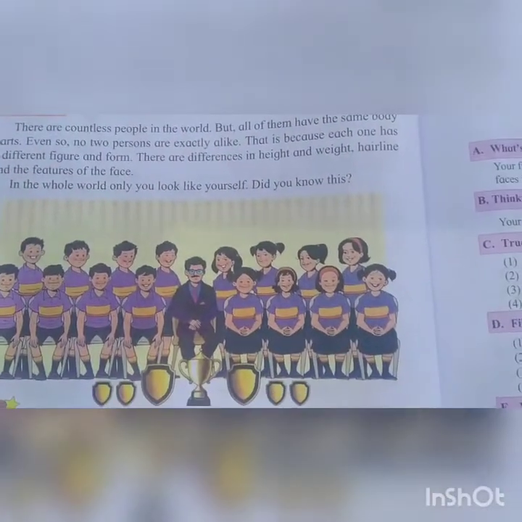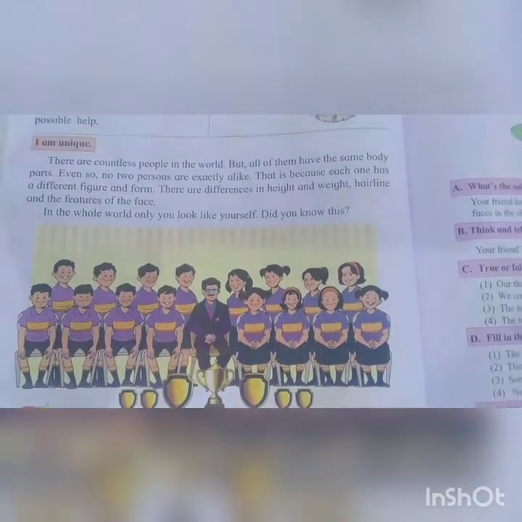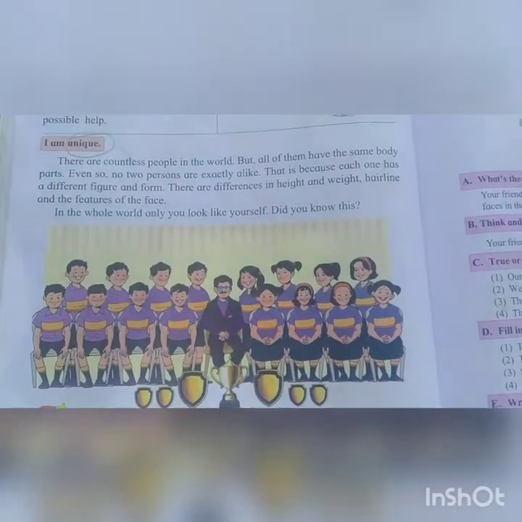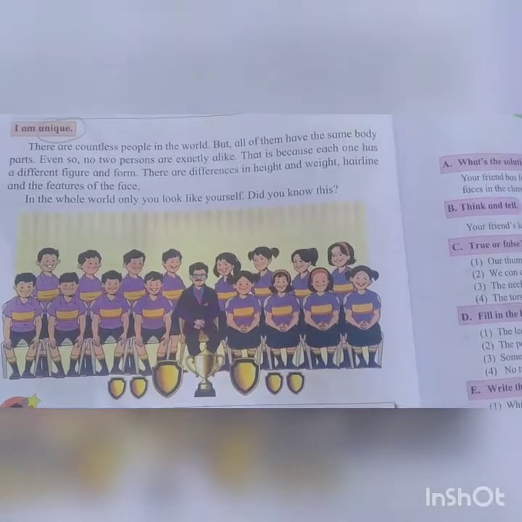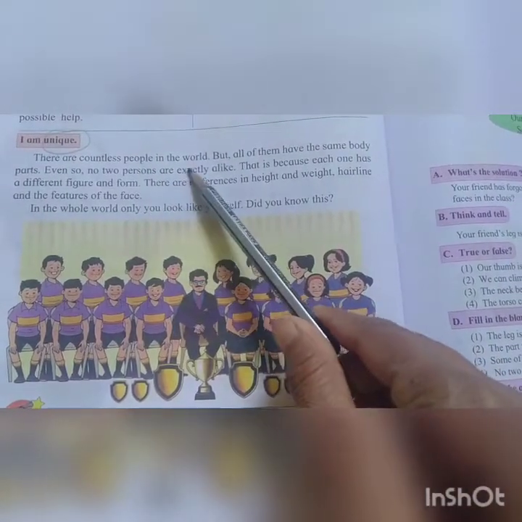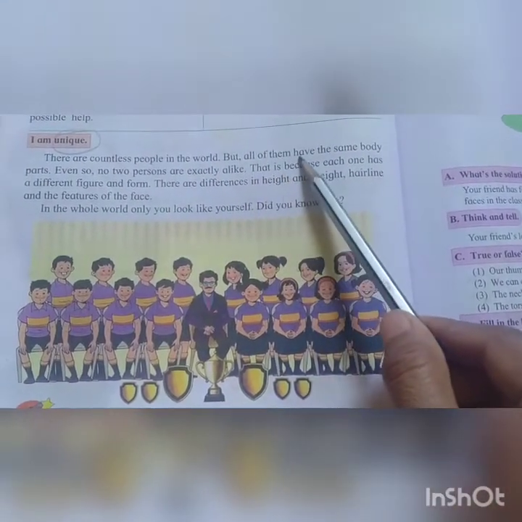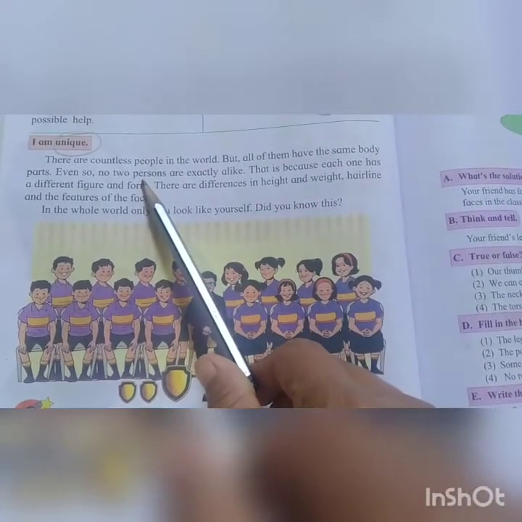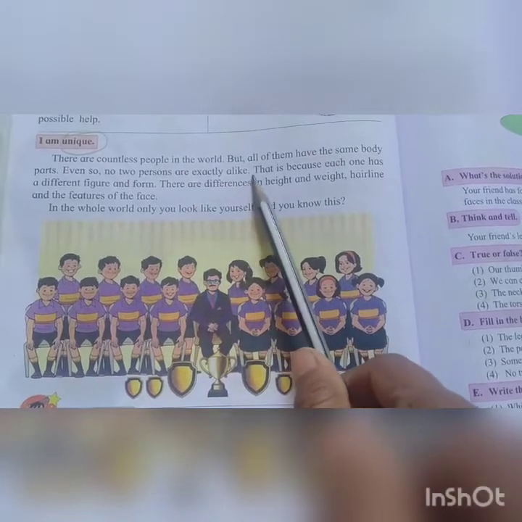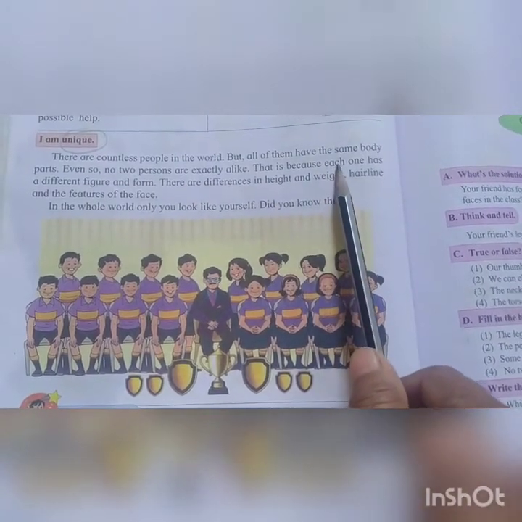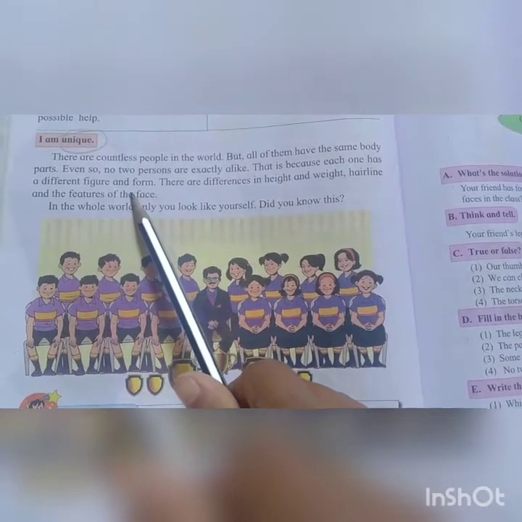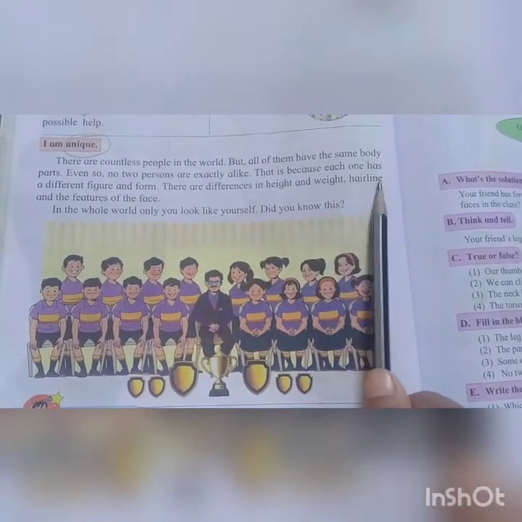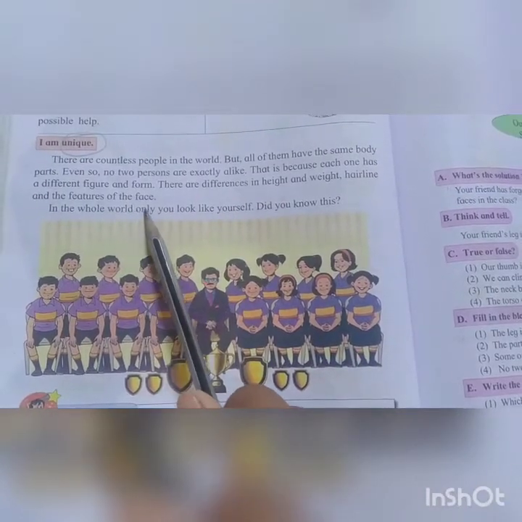The last point in this lesson: I'm unique. It's a very nice concept. Unique. What is meant by I'm unique? There are countless people in the world, but all of them have the same body parts. Even so, no two persons are exactly alike. That is because each one has a different figure and form. There are differences in height and weight, hairline, and the features of the face.